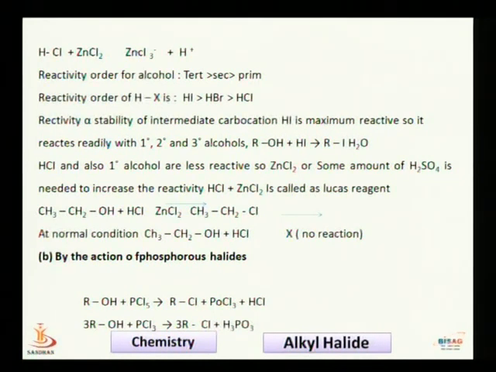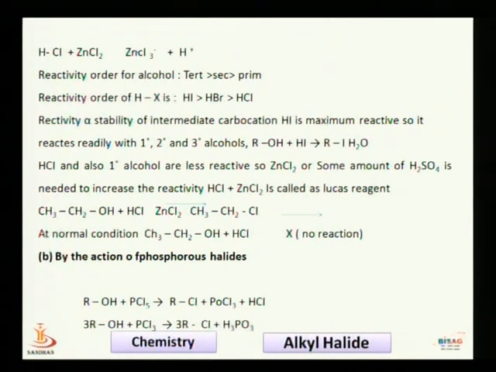Suppose I give ethanol plus HCl, no reaction. But if ethanol plus HCl with zinc chloride, we get the product. A difficult reaction, but we get it. With tertiary alcohol, the reaction is fast. With secondary alcohol, the reaction is slow. With primary alcohol, the reaction is difficult. We get clear solutions. So this is the third method.